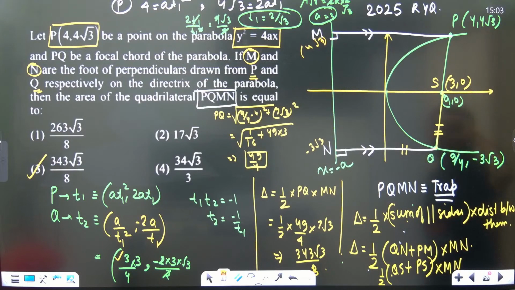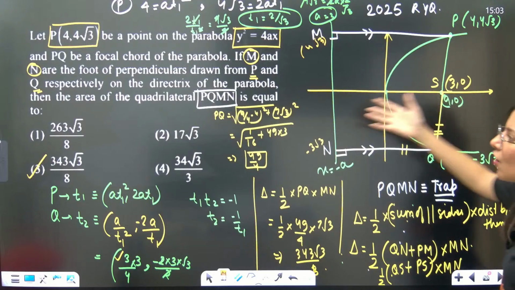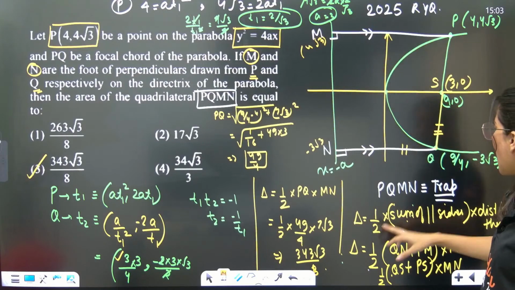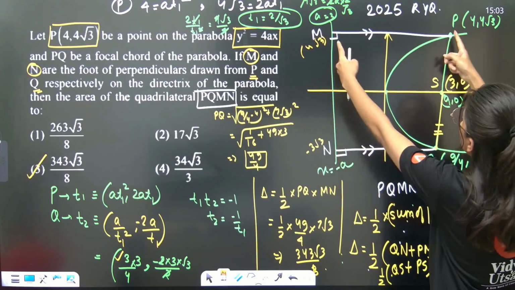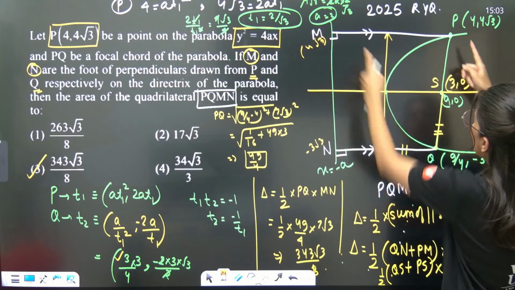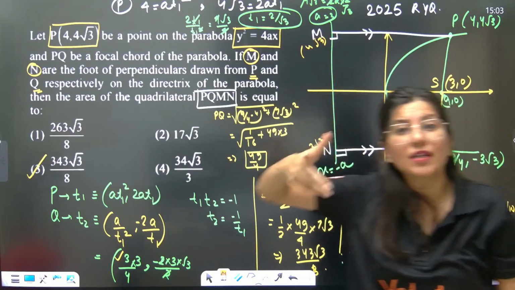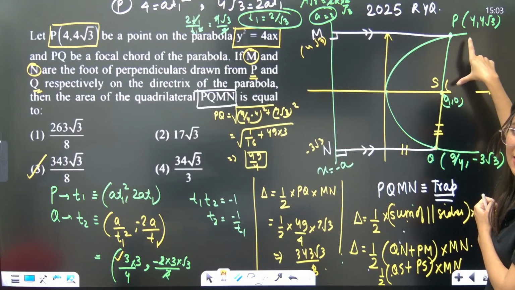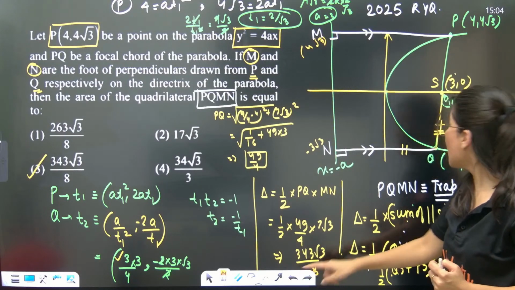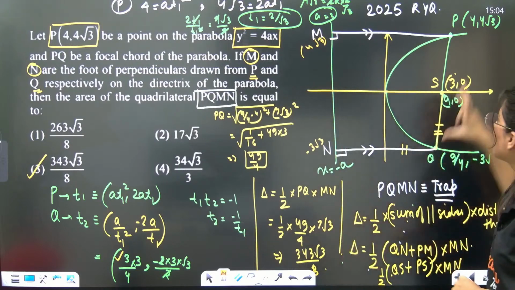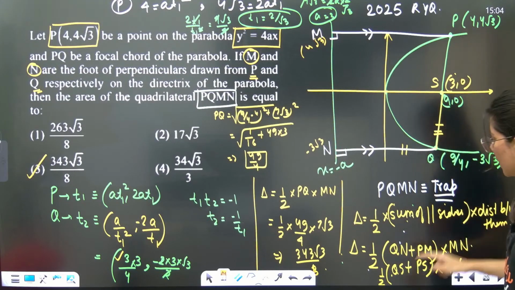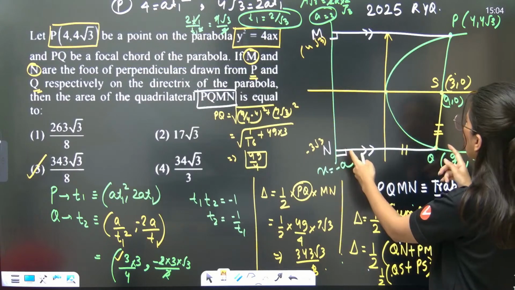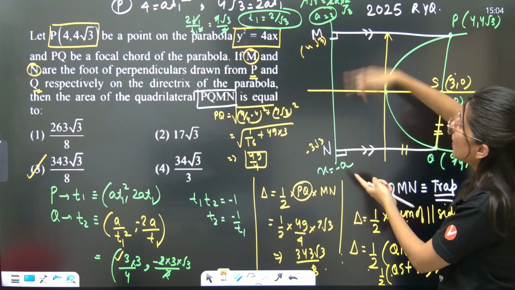Now if you have P and Q both, the area of trapezium they are asking is PMNQ. So this is a trapezium, half into the sum of parallel sides, so QN and PM. QN is equal to QS, PM is equal to PS. This is the property of the parabola: distance of any point from the directrix is equal to its distance from the focus. We actually started our lecture with this property, so this is a very basic property. PS plus SQ is PQ, so this is actually half PQ, and now the height of this, MN, the distance between the parallel sides.